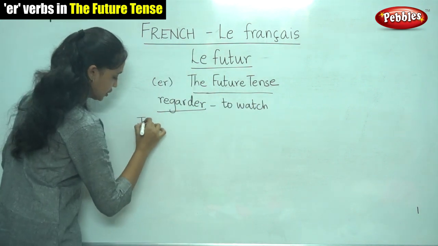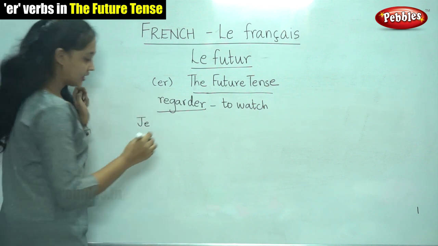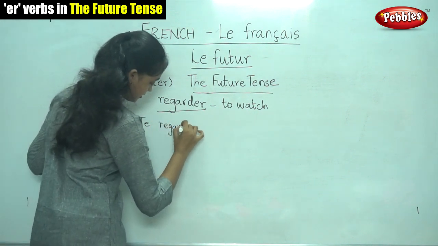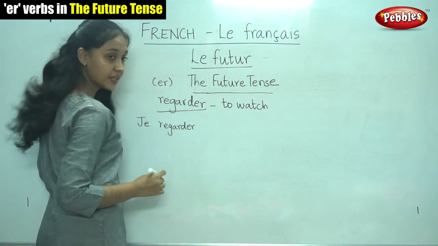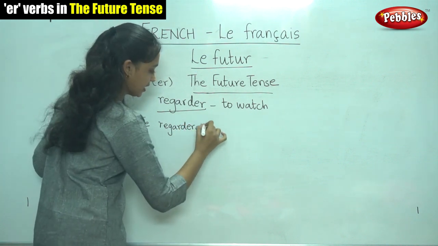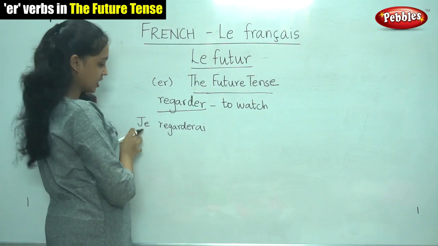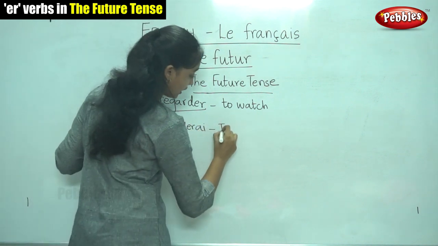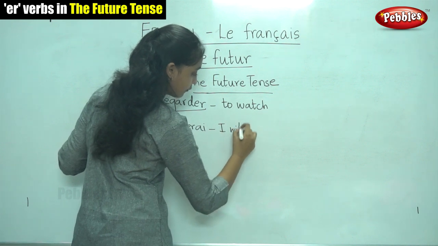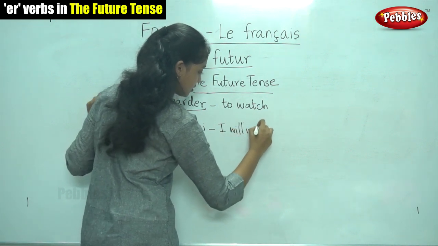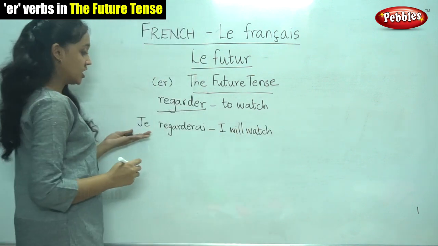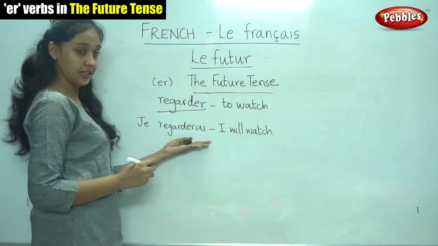For je, you have to write the verb as such, regard, AI, regarderai. Je regarderai. It means I will watch. It is in the future. I will watch. Je regarderai.